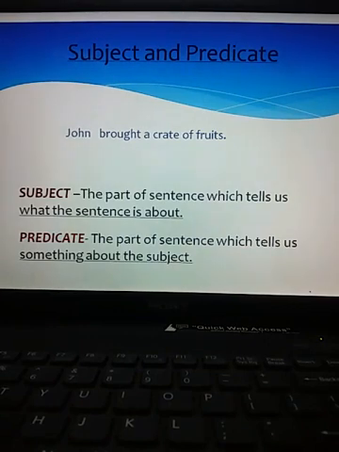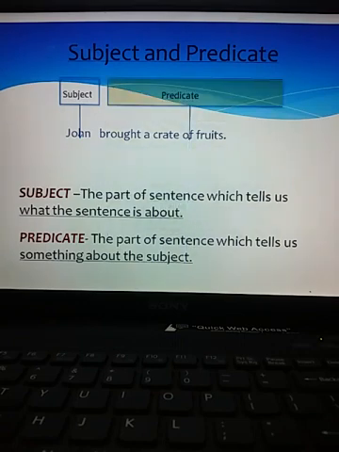Subject and predicate means every sentence has two parts. See the example: John brought a crate of fruits. Here John is the subject, and brought a crate of fruits is the predicate. The subject is the part of the sentence which tells us what the sentence is about, and the predicate is the part of the sentence which tells us something about the subject.